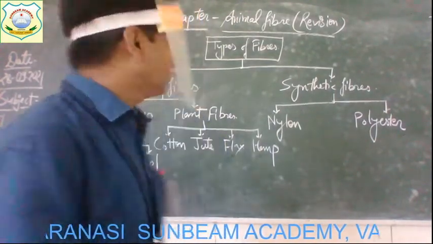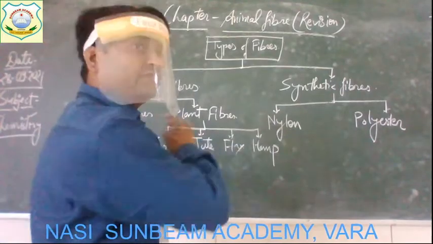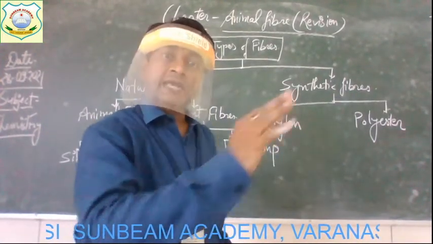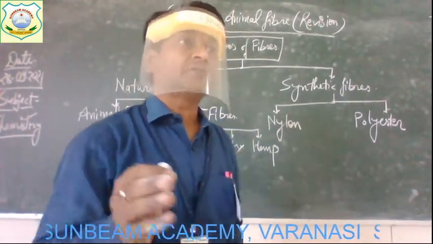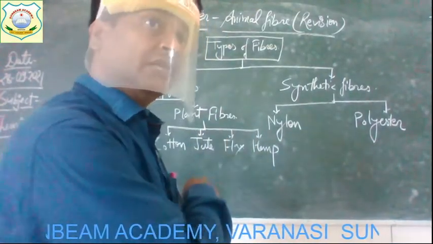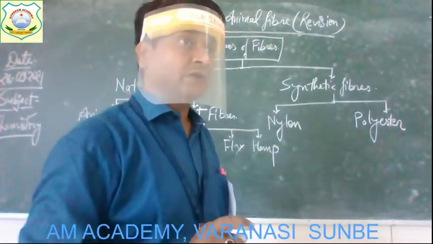Get it? So this one is the chart that shows the different types of fiber. And now we will discuss the different steps involved to obtain silk fiber and wool fiber. Alright.